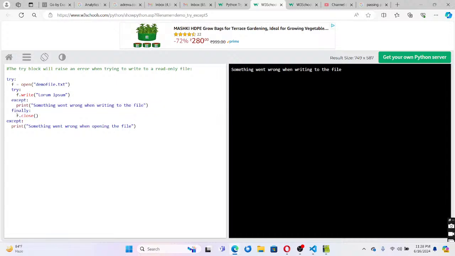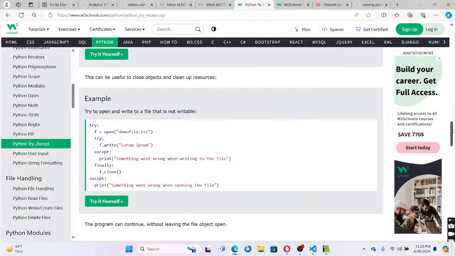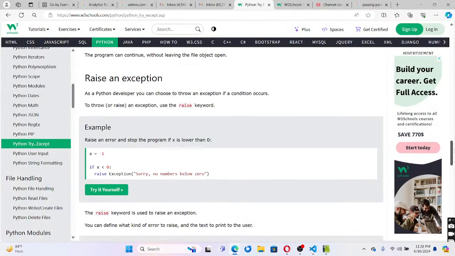And then finally it will definitely close that file. Otherwise this block will handle this. If it is not able to open, then this block will be executed here, and the corresponding exception will be caught. That is the last one. Hope you are following. If you have any doubt, comment in the comment section.